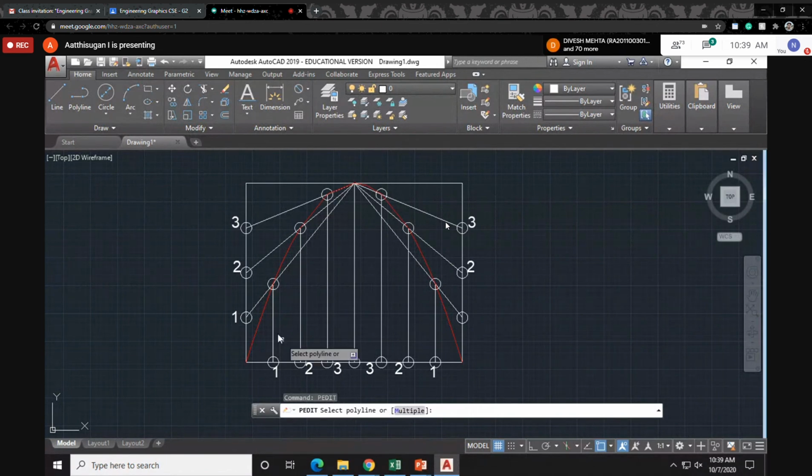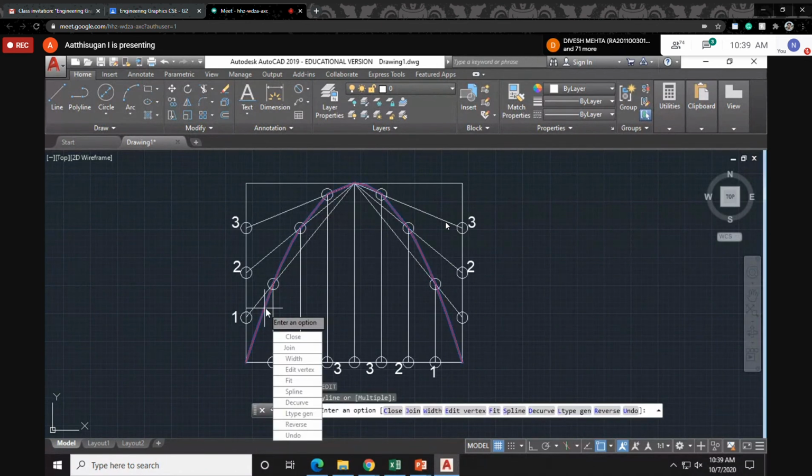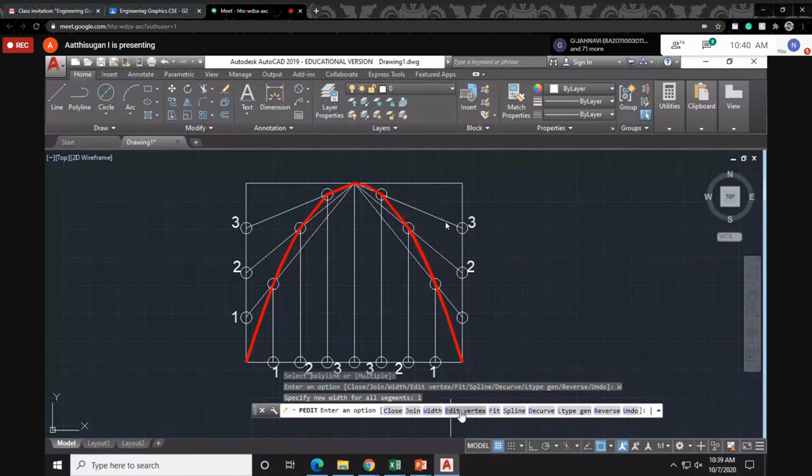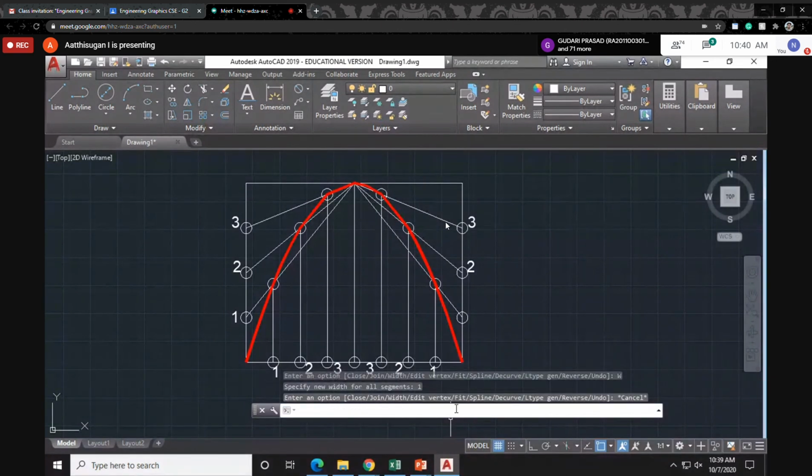Then select only this one, I don't want multiple. Just select this one, using the width option. If I want to increase the width, just click width. Suppose you want to give it, two images will be coming. Just give one. It shows like this. So that's all for the first question.